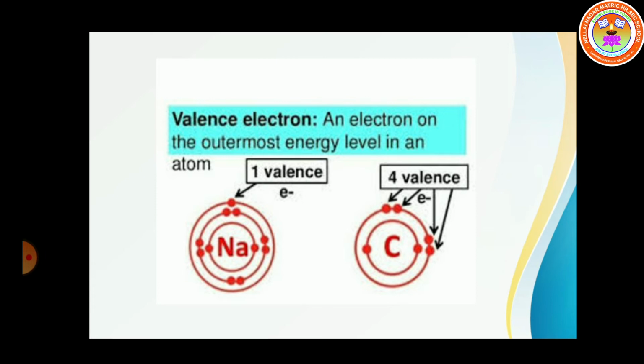In the previous class, we studied valence electrons. And students, what is a valence electron? The number of electrons in the outermost orbit is called valence electrons.